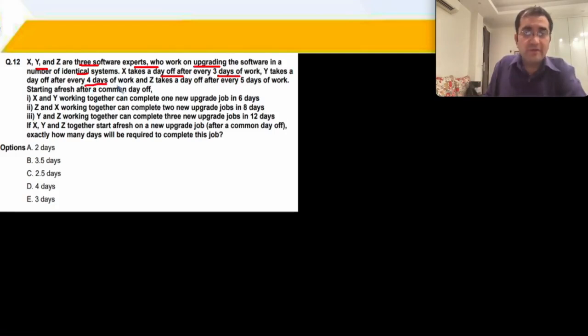Y works for every 4 days and takes a day off, fifth day. Z takes a day off after every 5 days, meaning the sixth day. Working afresh after a common day off.